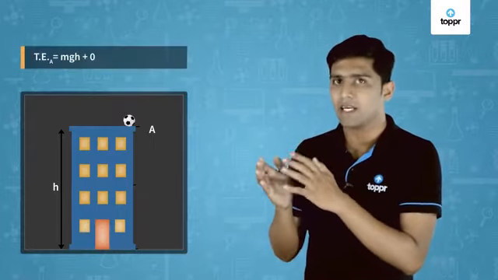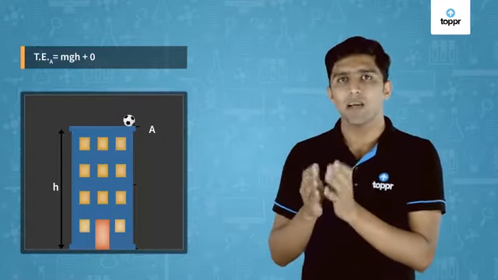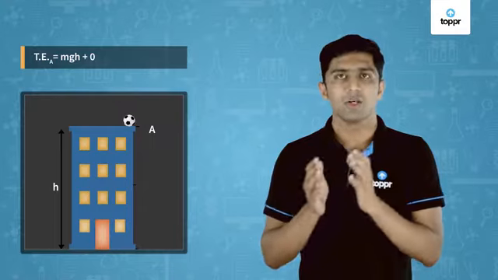As you can see, the ball is kept on the roof of a building of height h. Let's mark that point as A. At point A, the potential energy will be maximum and the kinetic energy will be 0. So the total energy at point A will be potential energy plus kinetic energy, which is equal to mgh plus 0, which gives you mgh. So the total energy at point A is equal to mgh.